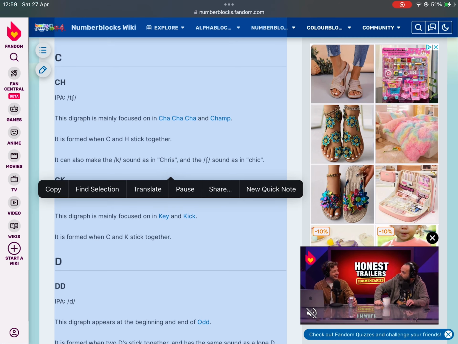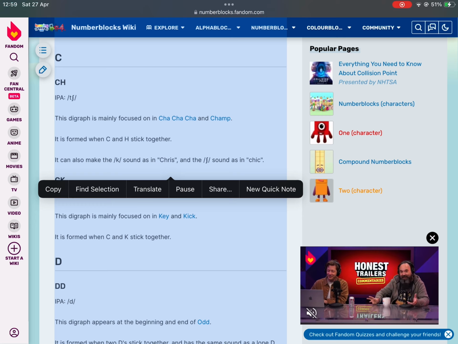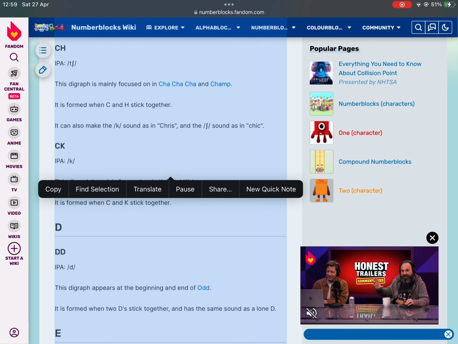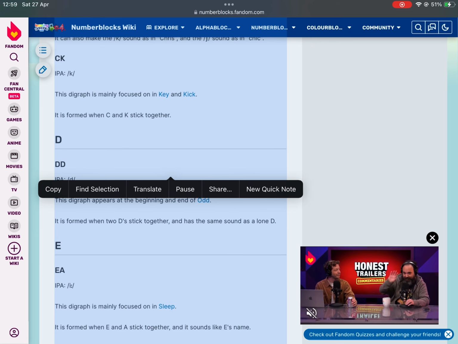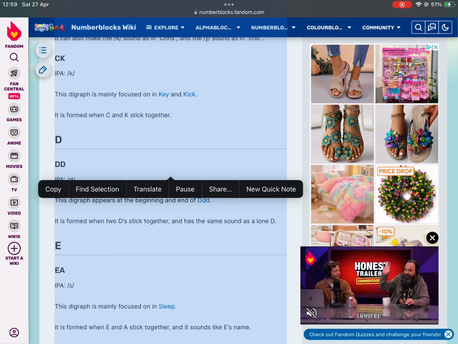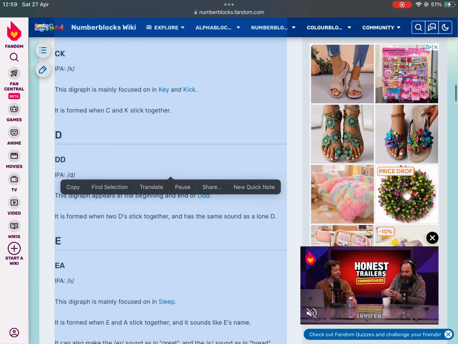CH, IPA T. This digraph is mainly focused on in Char and Champ. It is formed when C and H stick together. It can also make the K sound as in Chris, and the sh sound as in Chic. CK, IPA K. This digraph is mainly focused on in Key and Kick. It is formed when C and K stick together.